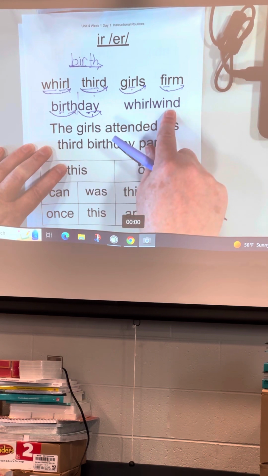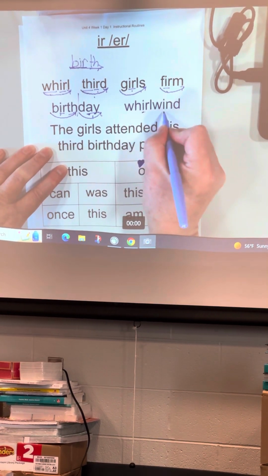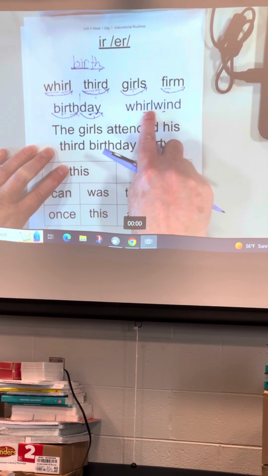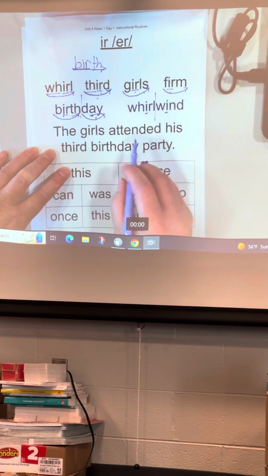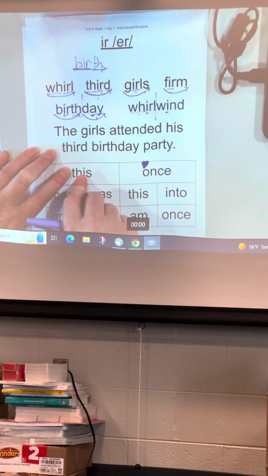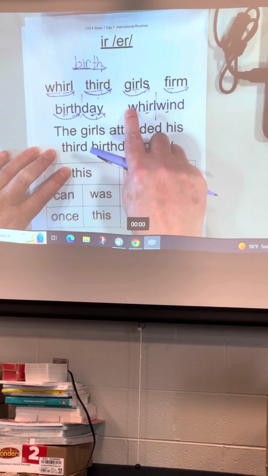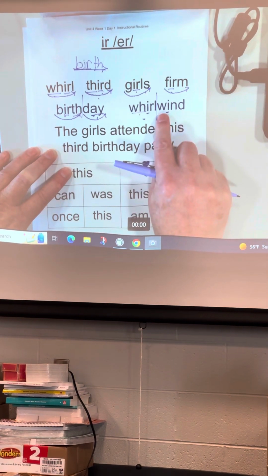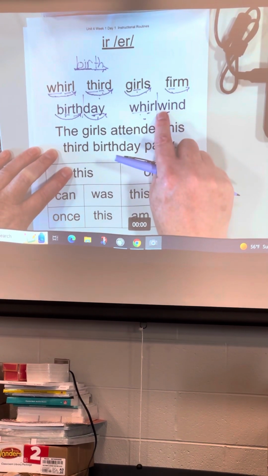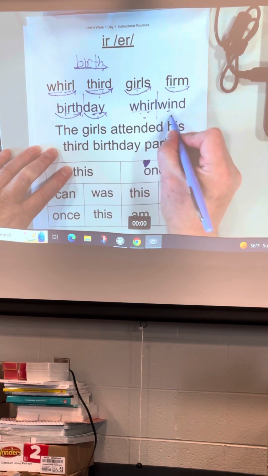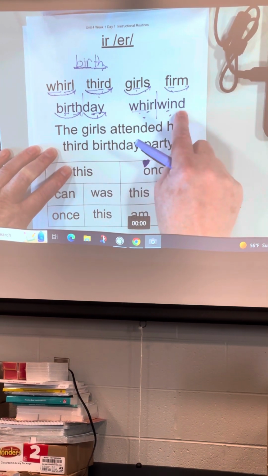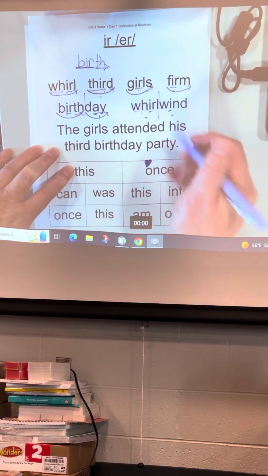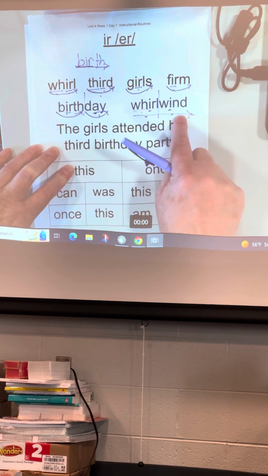Does this word have any prefixes, yes or no? No. Does it have a suffix, yes or no? No. I see 2 vowels, and I see some consonants in the middle. I believe that L is going to go with the first part, so I'm going to split it right here. What sound does WH make again? Let's blend the sounds in the first part. Get ready. Whirl. What word? Whirl. What part? Whirl. Let's blend the sounds in the second part. Get ready. Wind. What part? Wind. We have whirl and we have wind. Let's put the 2 parts together to make a word. Get ready. Whirlwind. What word? Whirlwind.